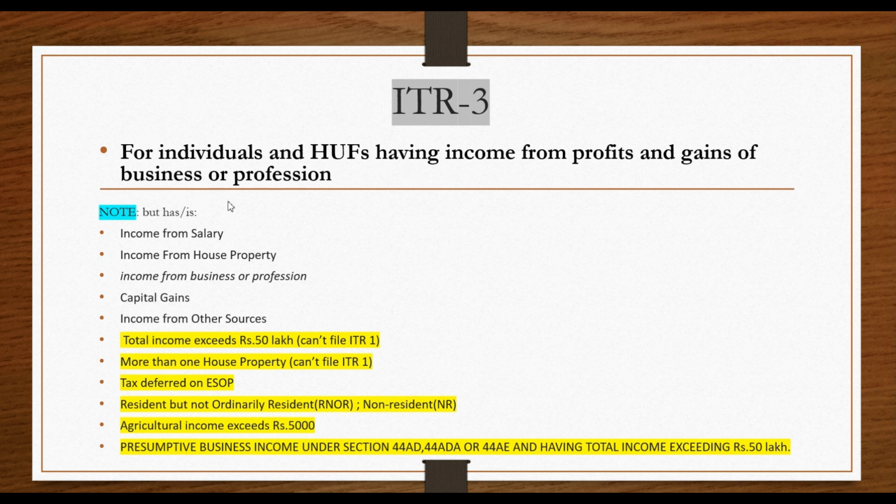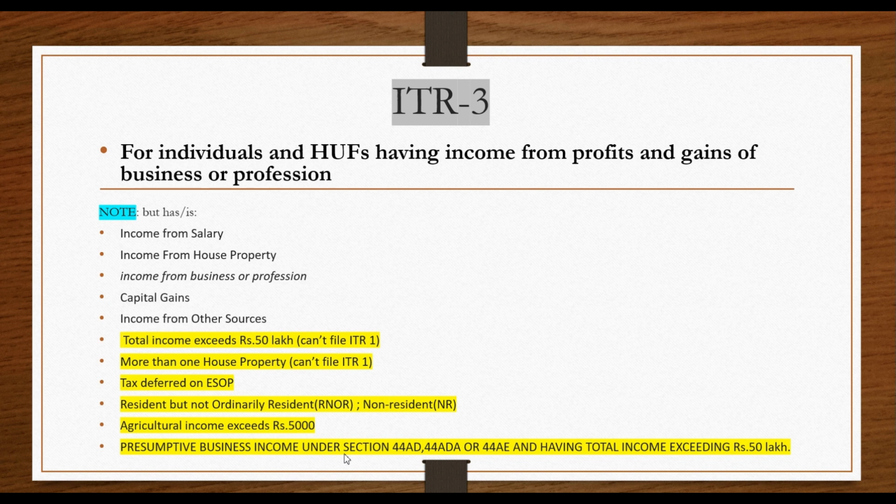Under this heading it is not mentioned whether for resident or non-resident or resident but not ordinarily resident, so these three categories are also covered here. As well as agricultural income exceeding 5,000, you have no other option. You should provide that in Schedule EI, and Schedule EI is covered in ITR 2 and ITR 3 both, so you can't file in ITR 1.